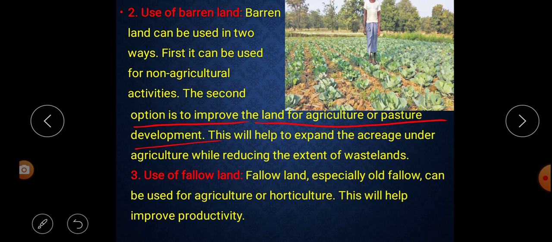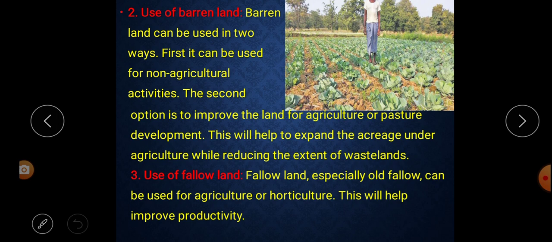Second thing is that we can improve the fertility of the barren land for agriculture and pastoral purposes. This will help to expand the acreage of agricultural land while reducing the extent of wasteland. So if we do this kind of work, then our agricultural land will be used properly, while this barren land also can be used properly.